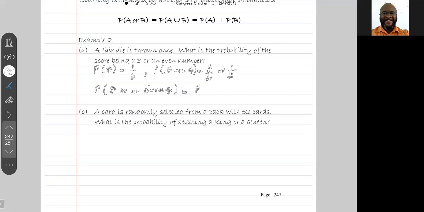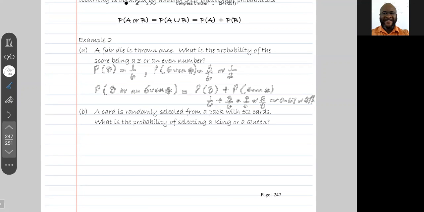So it's the probability of getting the 3 plus the probability of getting the even number, which is 1 out of 6 plus 3 out of 6, which is 4 out of 6, or 2/3, or 0.67, or 67%.